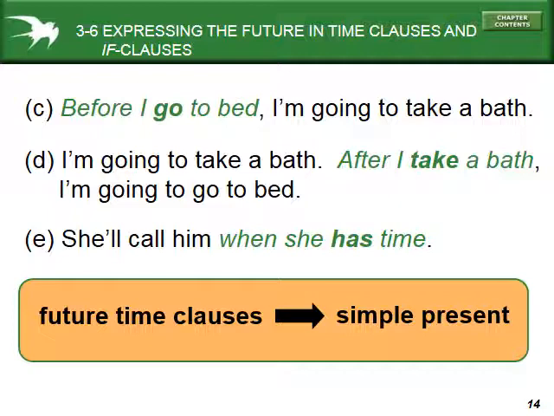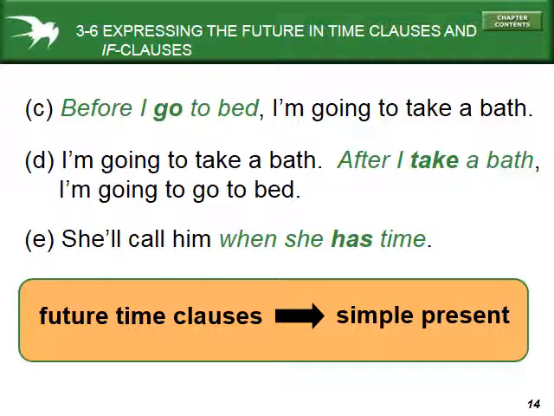So before I go, not before I am going to bed. Even though the meaning is future. In the main clause, we use a future tense. I'm going to take a bath. Okay? After I take a bath, I'm going to go to bed. Okay? So with after, we say take, not after I am going to take a bath.